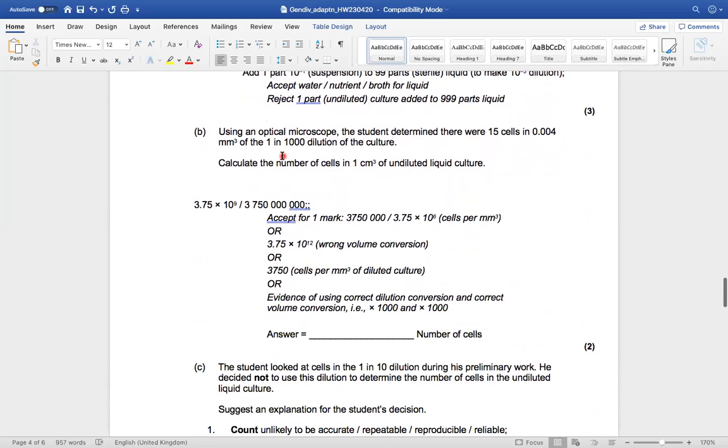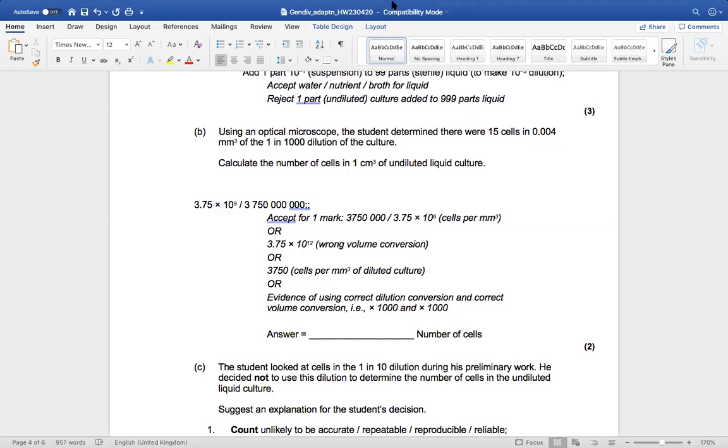Using an optical microscope, the student determined that there were 15 cells in 0.004 millimeters cubed of the 1 in 1,000 dilution of the culture. Calculate the number of cells in 1 centimeter cubed of undiluted liquid culture. Some of you are going to hate these sorts of math questions. Some of you are going to love them, but I wager most of you won't be a massive fan. But you need to think about what's being asked here.